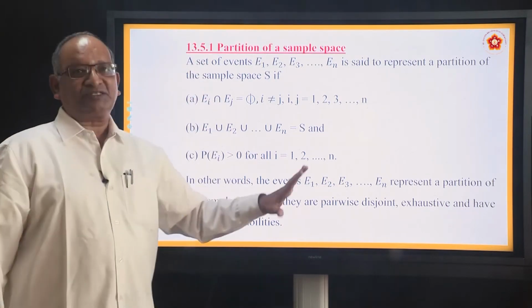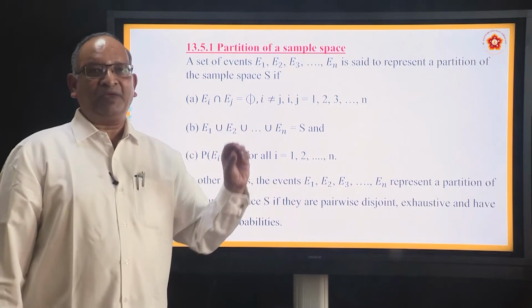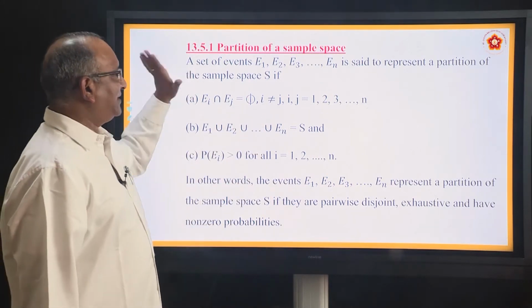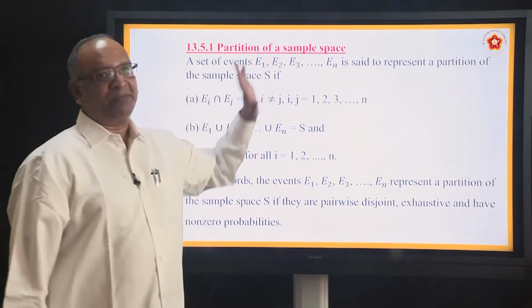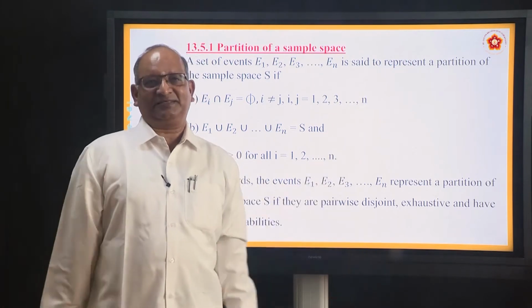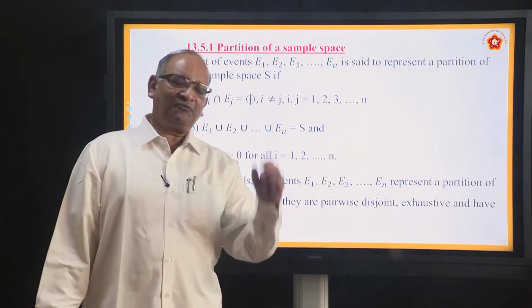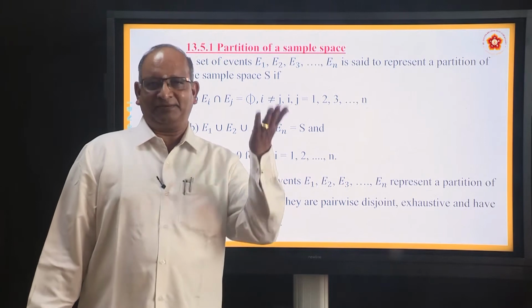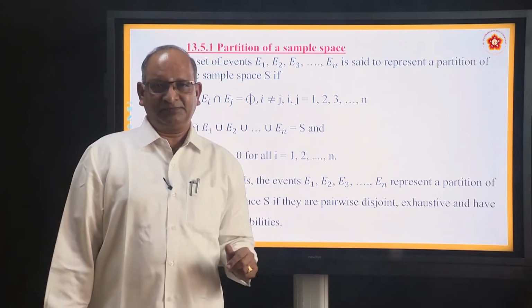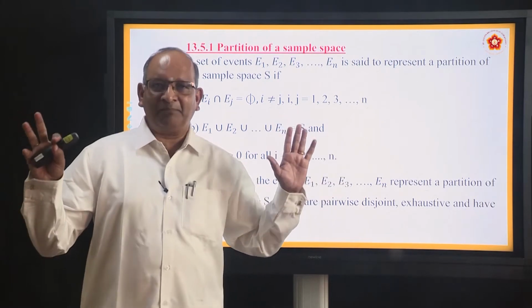Now, before we go to Bayes' theorem or the formula, we have to understand certain things. What are those things we need to understand? First thing we have to understand is partition of sample space. What is partition of sample space? Now let us say you roll a die. When you roll a die, what are the outcomes? Numbers from 1 to 6. That constitutes the sample space.